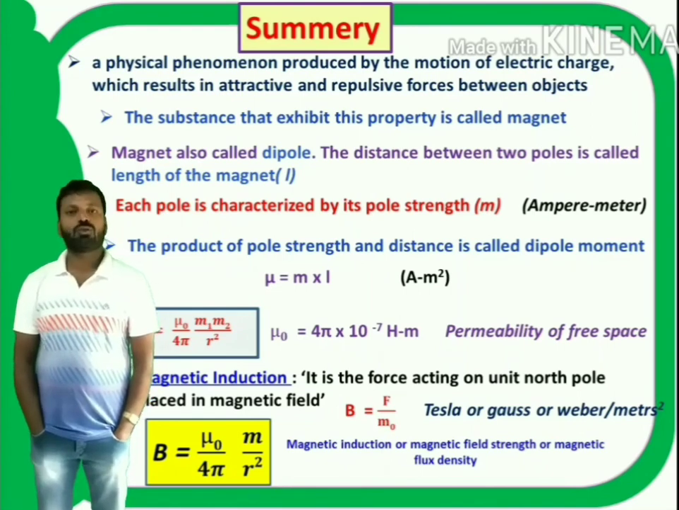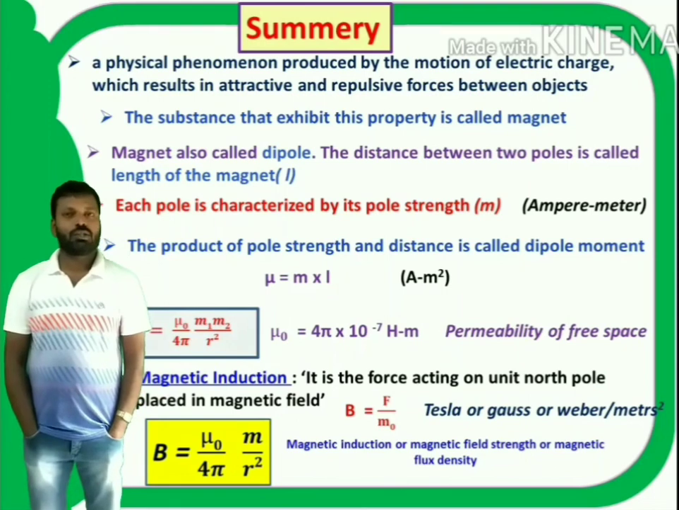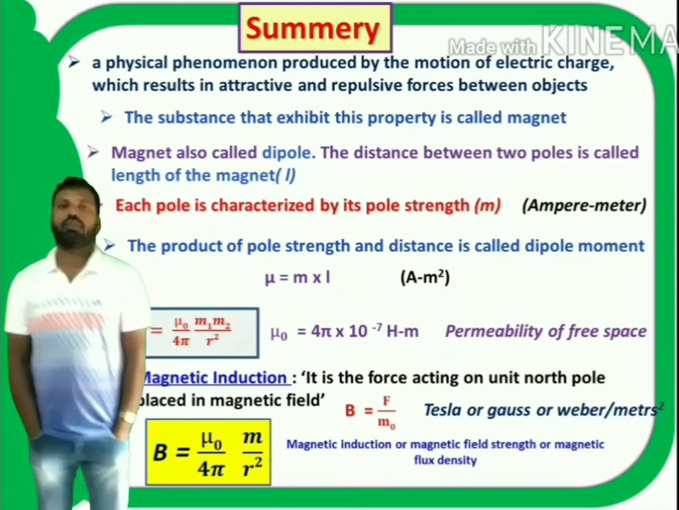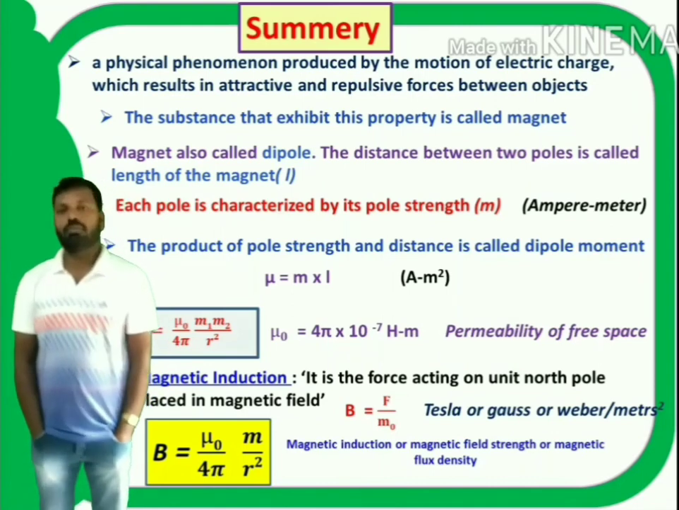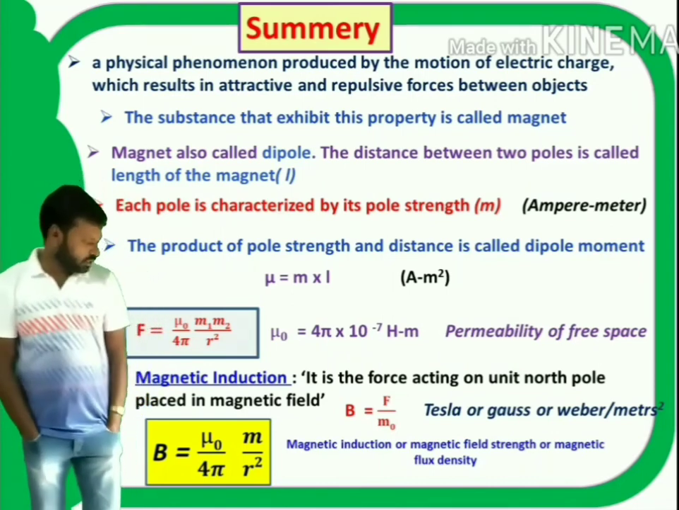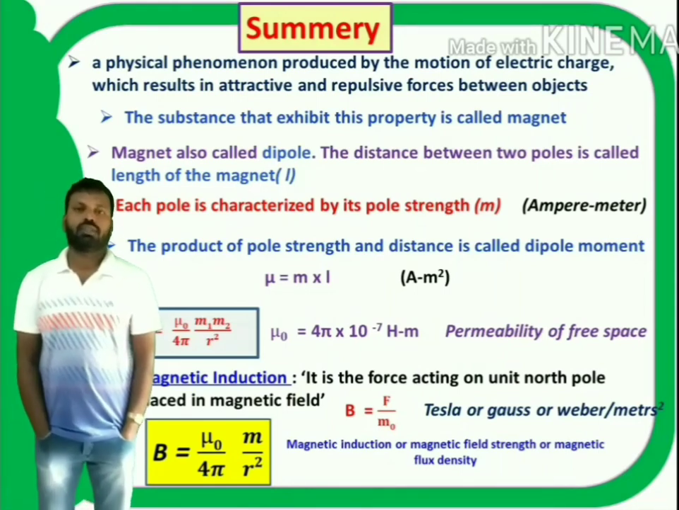It is defined as force acting per unit north pole in magnetic field. B is given by F by m0. Units are Tesla or Gauss or Weber per meter square. The magnetic induction at a distance r is given by B is equal to mu naught by 4 pi m by r square. Next, magnetic lines of force.